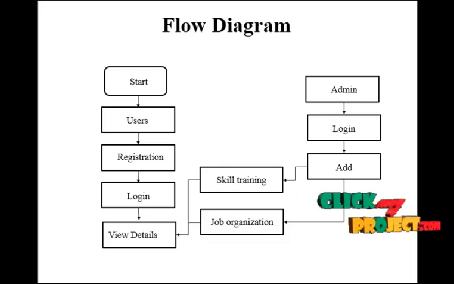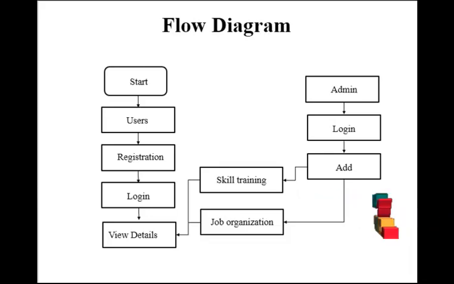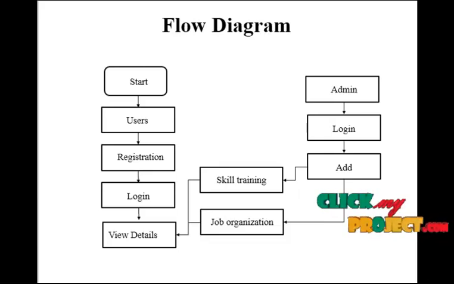Before that, they can be intimated through SMS. When the admin adds the skill training and the job organization, the registered users will get a message by SMS. After that, the skill training will be provided based upon their disabilities, and the job organization will be based upon their qualification. The user has to register, giving their basic registration details and everything.